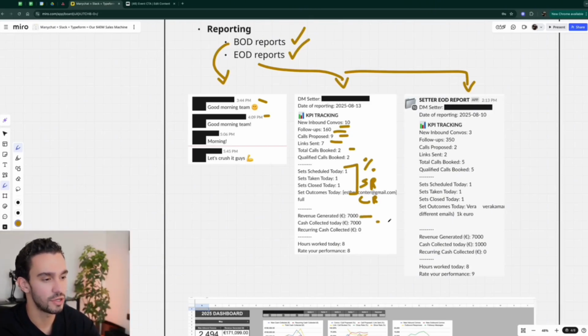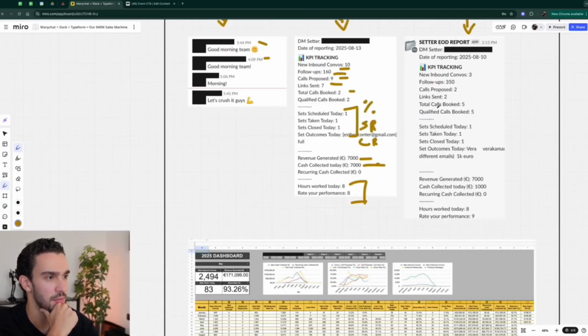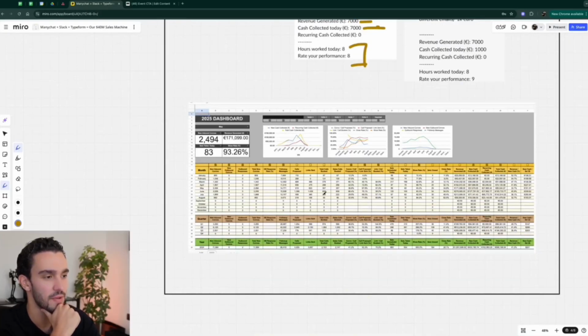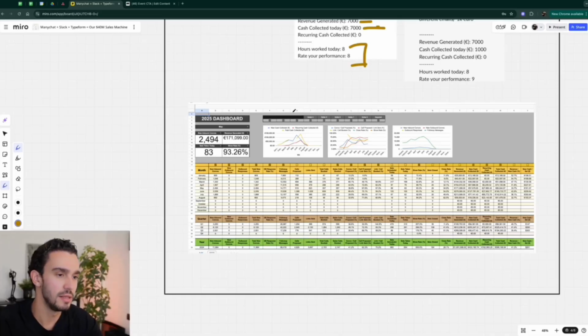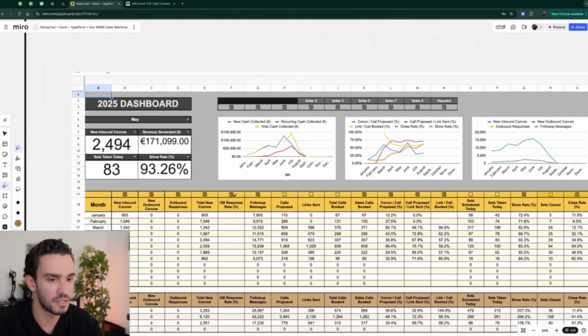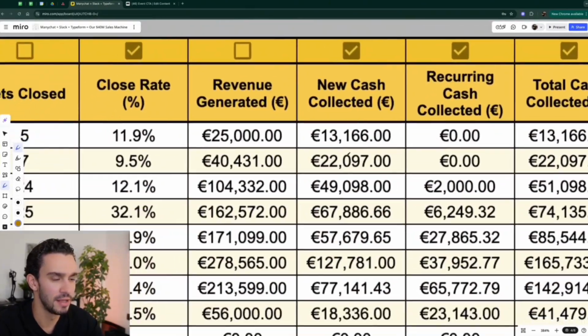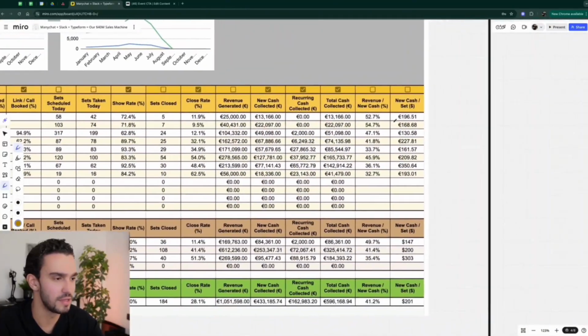And then you have revenue generated and cash collected for every person, to track production, hours worked, and then we have them rate their performance. This is pretty much the same thing here. I just included two screenshots. Then we have a big dashboard where we track everything for all the DM setters. This team specifically, pretty cool, has just 3 DM setters. We started working together back in January of this year, 2025.